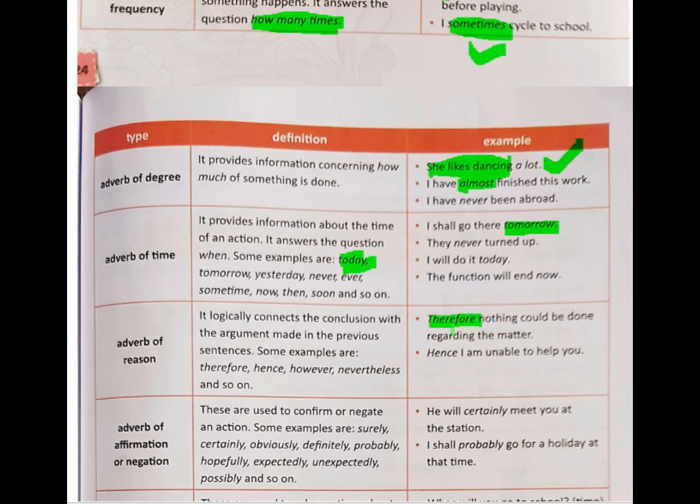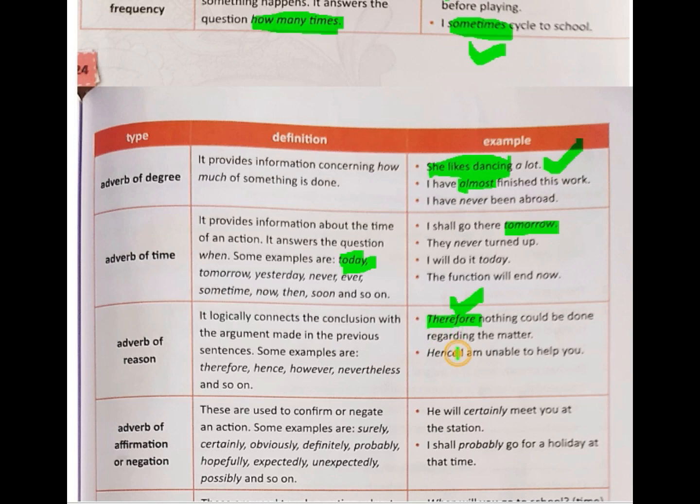Let us assume that before this sentence there was another sentence which gave the reason for this. Let us say you have gone to the principal's office and you want his suggestion with solving some problem, but he's not there. So the next sentence I can say to you is, therefore nothing could be done regarding the matter unless principal sir comes back. So here the word therefore connects the reason of the previous sentence with this sentence.